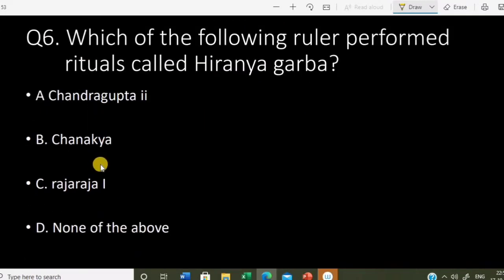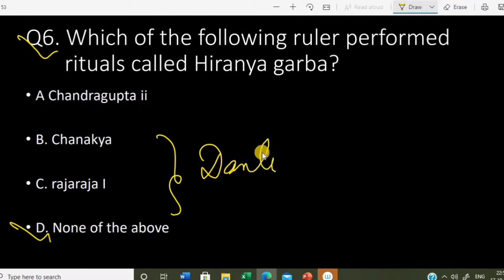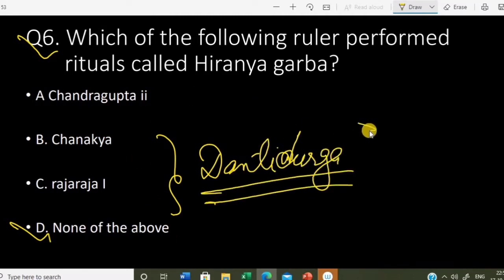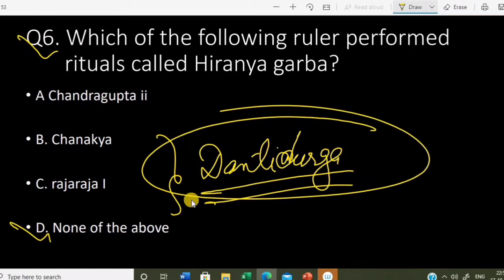Next question: which of the following rulers performed the ritual called Hiranyagarbha? As I have just mentioned, none of the above is the correct answer, as Dantidurga was the person who performed Hiranyagarbha. Hiranyagarbha was a ritual through which one could convert.